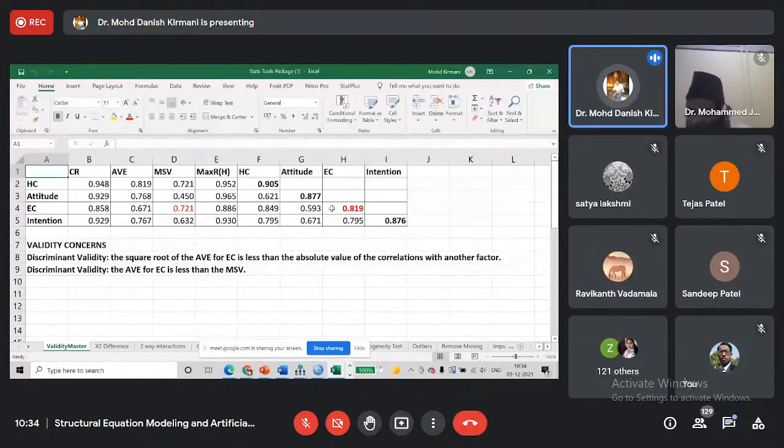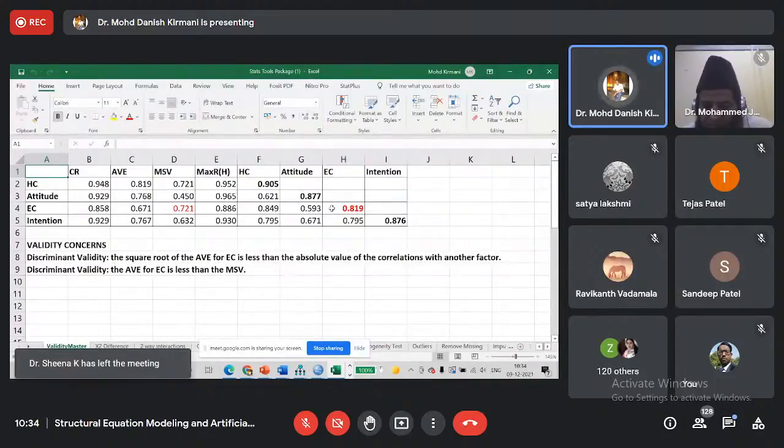So as a researcher, at this point, you will have to decide what you should do, whether you should not consider EC in your model. You should delete it because it is not getting good results, and in your final model you will have only three constructs: intention, attitude, health consciousness, and you will remove environmental concern, because it is not giving you good results.